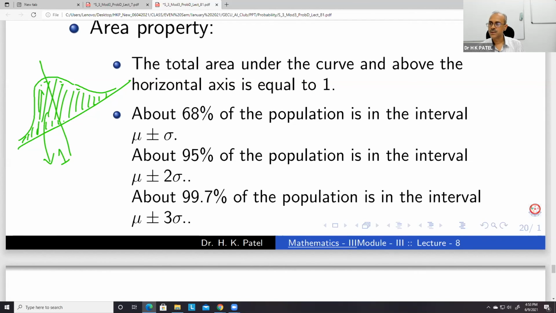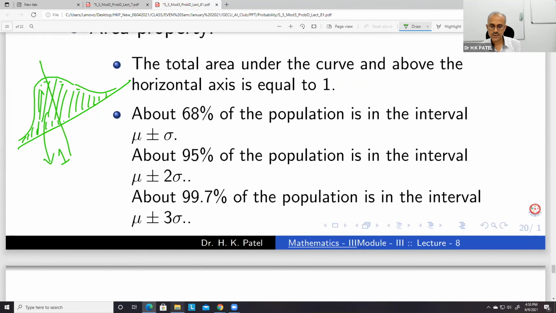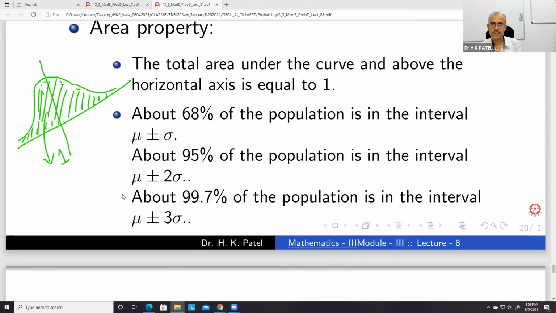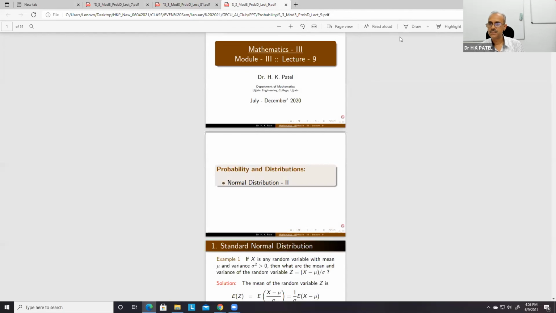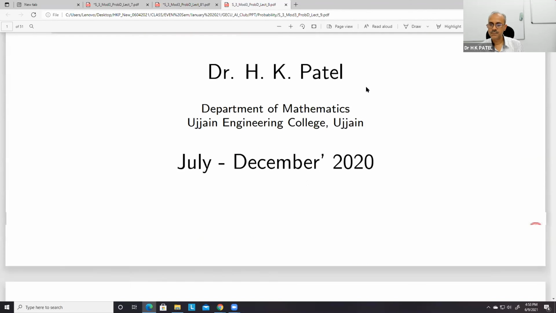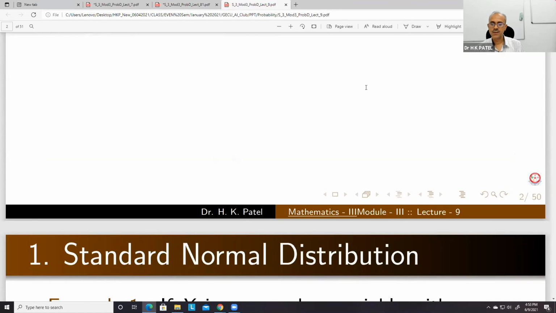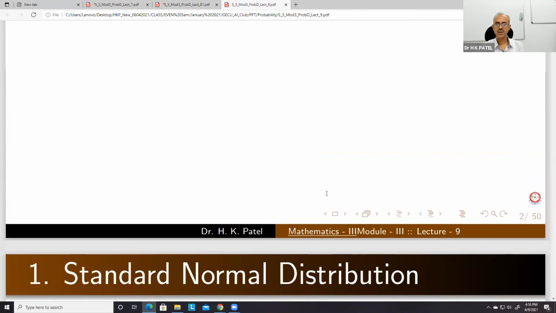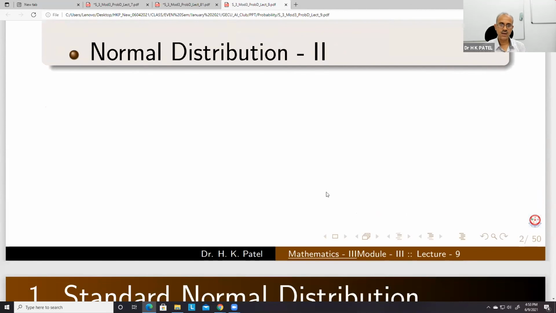Okay, so next, this is the first thing we do here after knowing all these things: standard normal distribution.